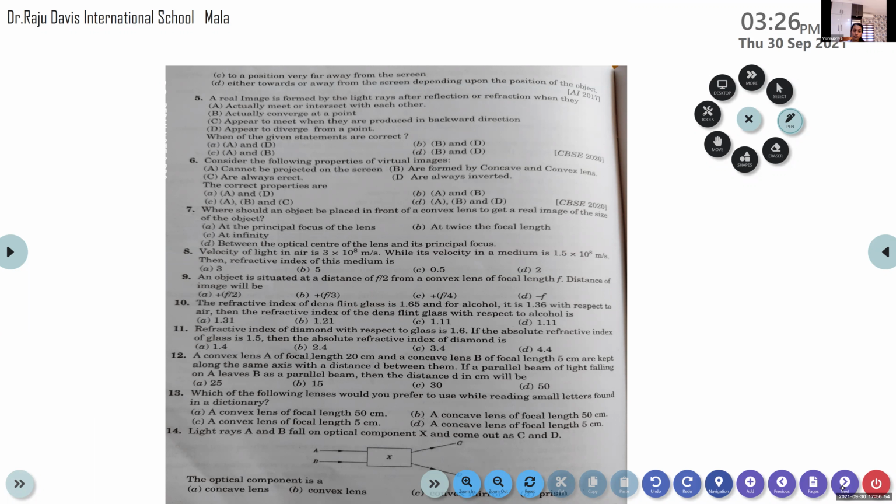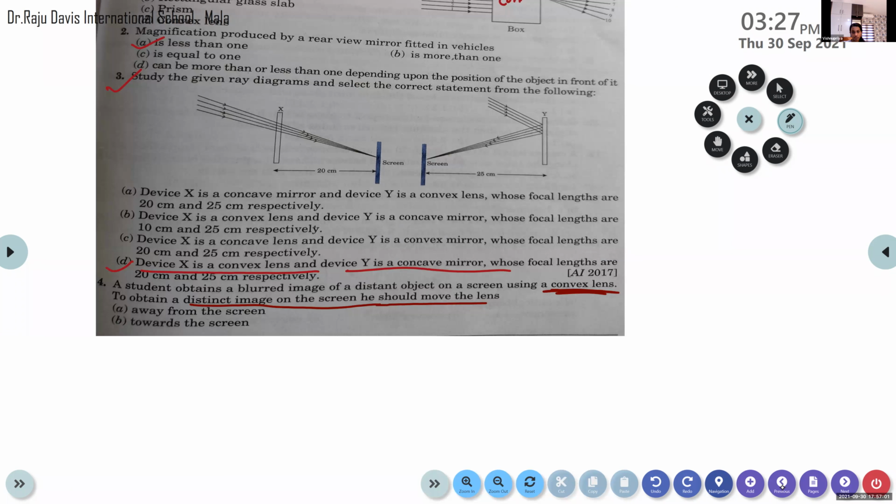Okay, what about others? Option A. What is our option A? Away from the screen. Okay, then two more options are left. Others, please go with it. So one selected option D. Here another student selected away from the screen. What about others?